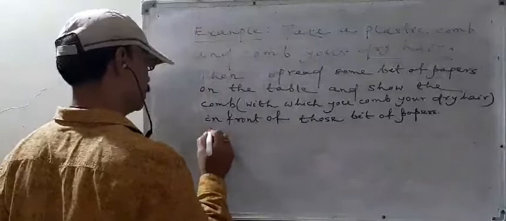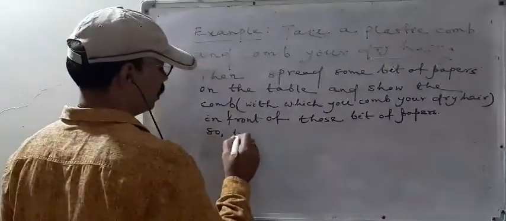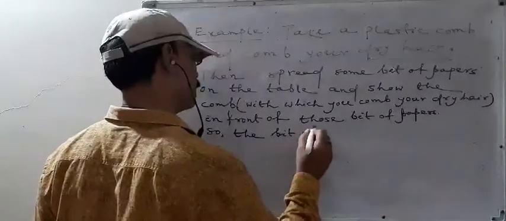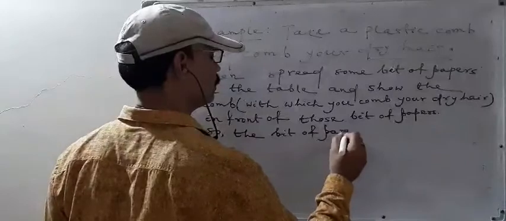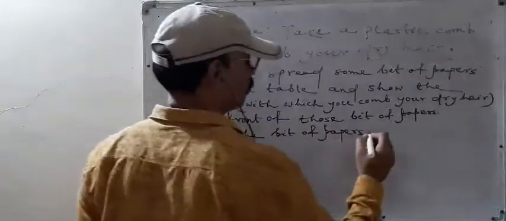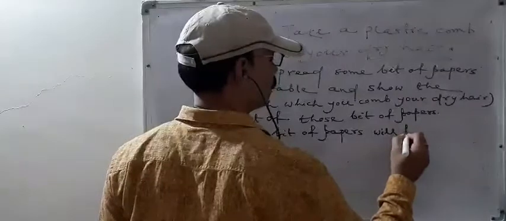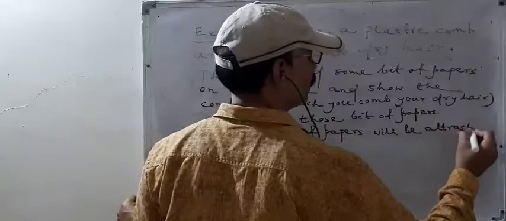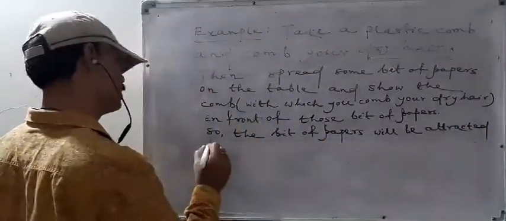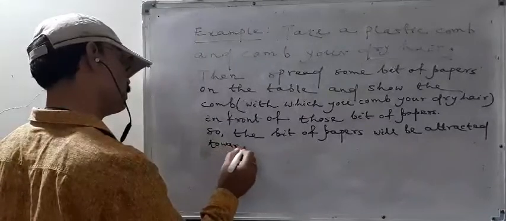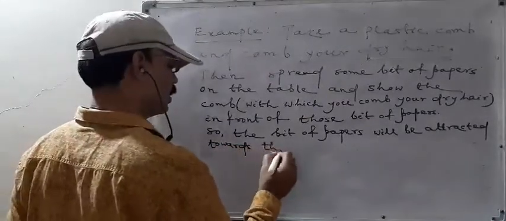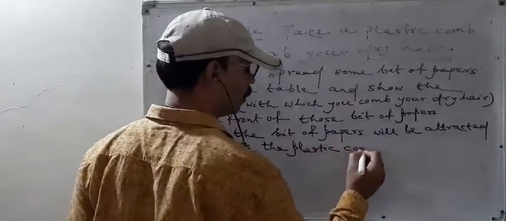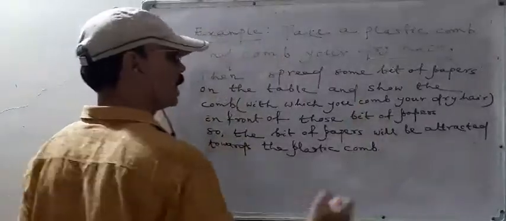So what happened? The bits of paper will be attracted towards the plastic comb. Why?